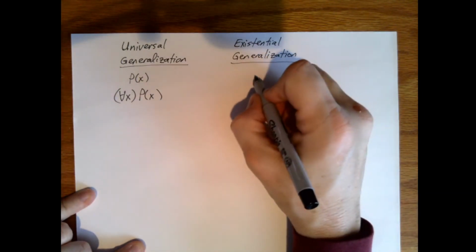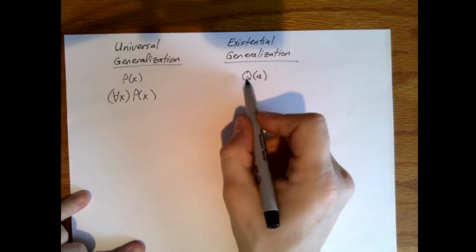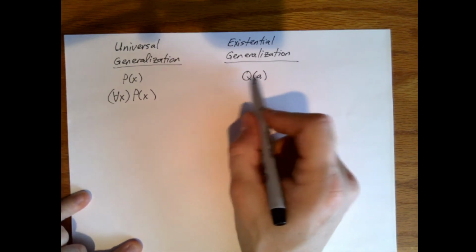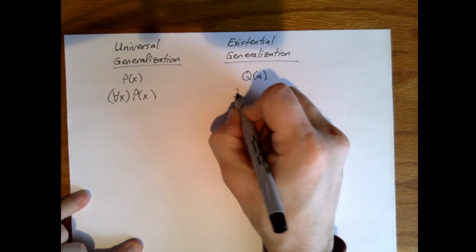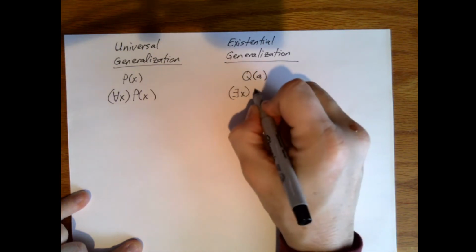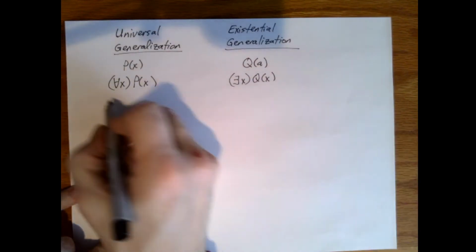If we reach something like this, say Q of A, and we know that Q is true for A, which is in our domain, but maybe it's not necessarily true for every value in the domain, well then we can add in the existential quantifier. Right? So let's look at a problem.